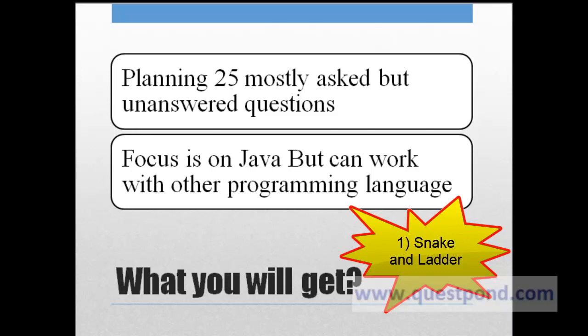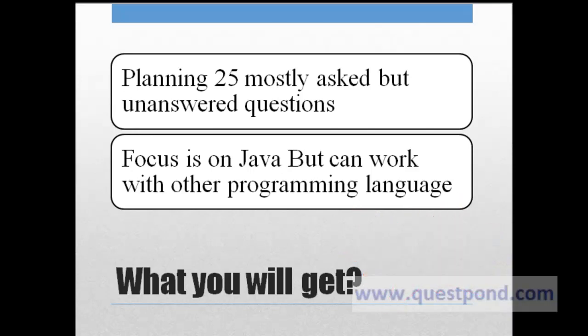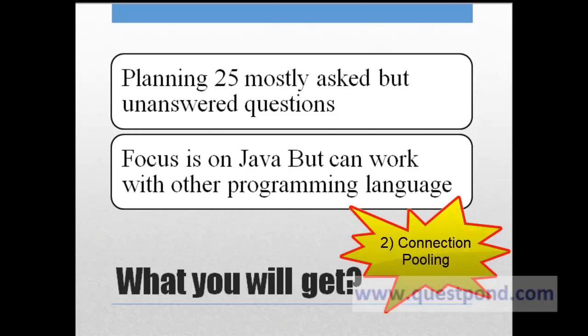We'll be starting with a very simple program and overall evolve it to be used by multiple players. The second problem, which is again mostly asked but seldom anyone writes it correctly, is connection pooling. We will be showing how connection pooling can be achieved with the help of a code, along with details pertaining to some of the implementations of connection pooling.